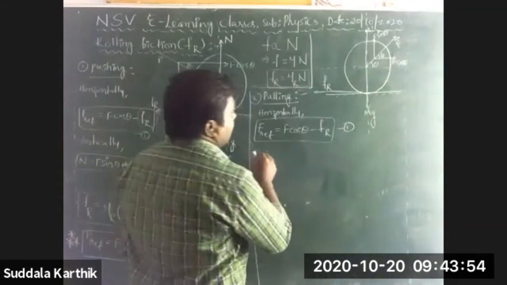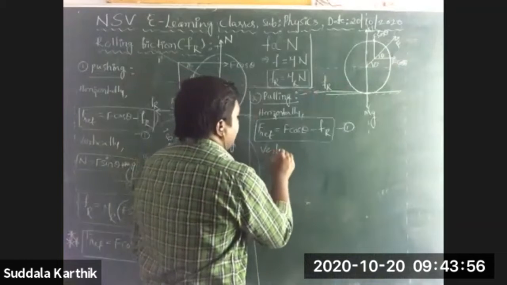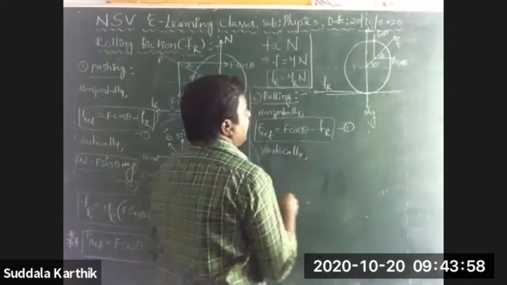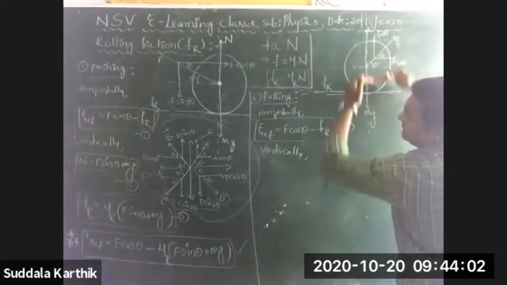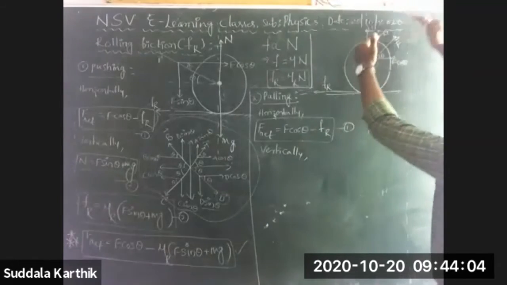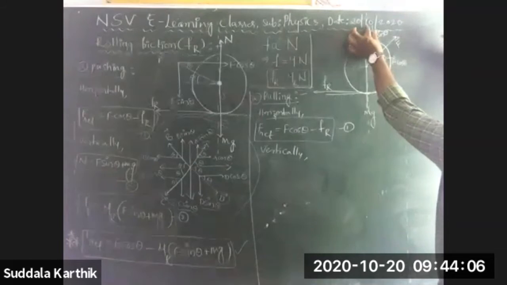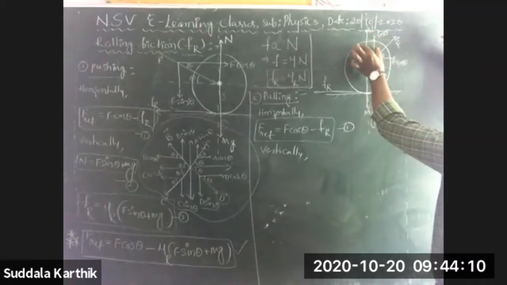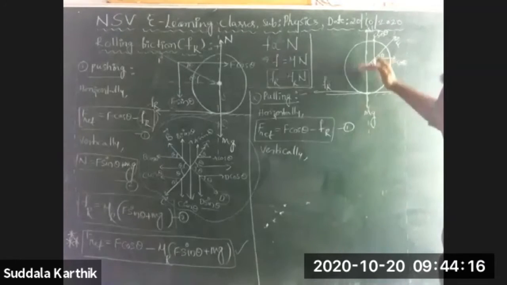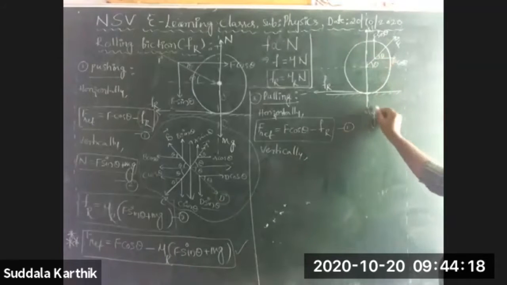Next, vertically I am explaining, Nana. Vertically, how many forces are acting in the upward direction? N is there. F sin theta is also there, Nana. Two forces are acting in the upward direction. How many forces are acting in the downward direction in the figure? Only one, mg.